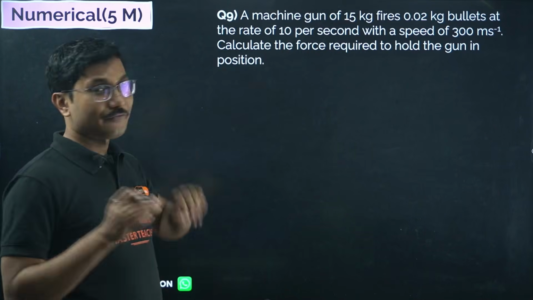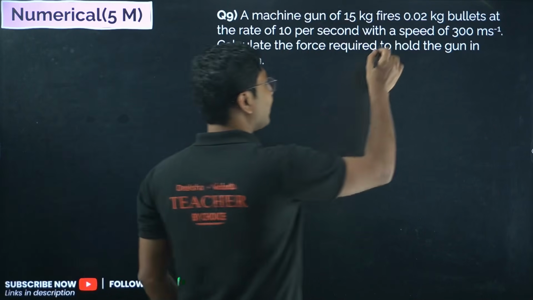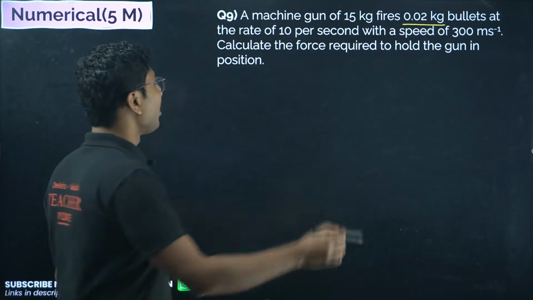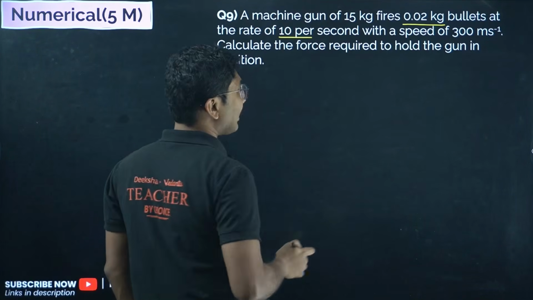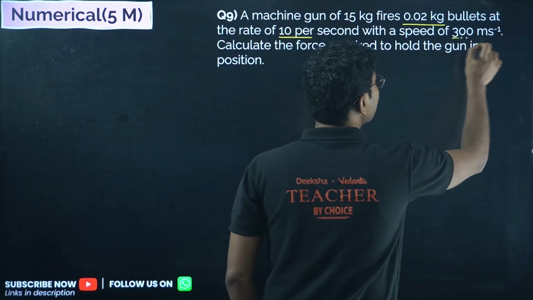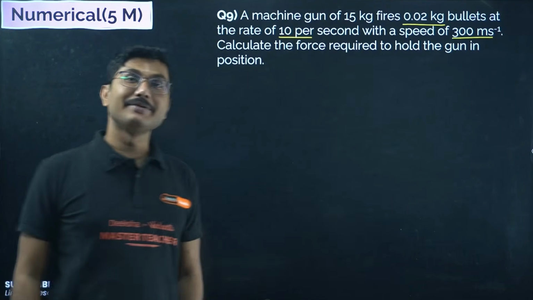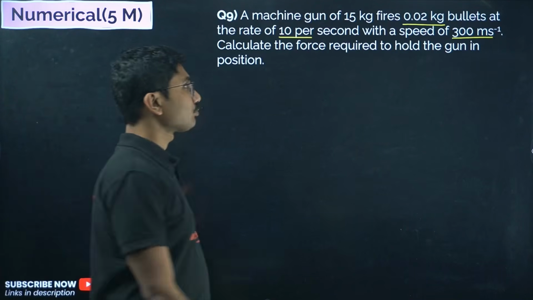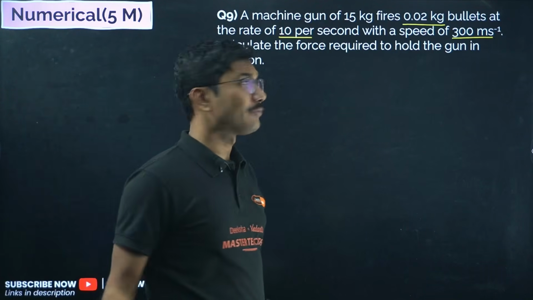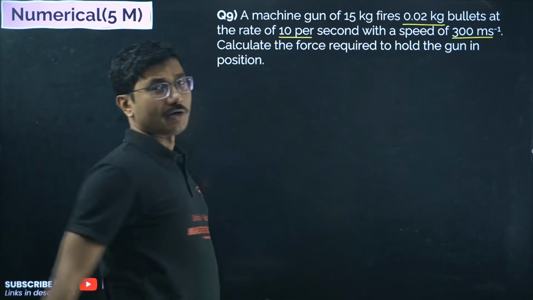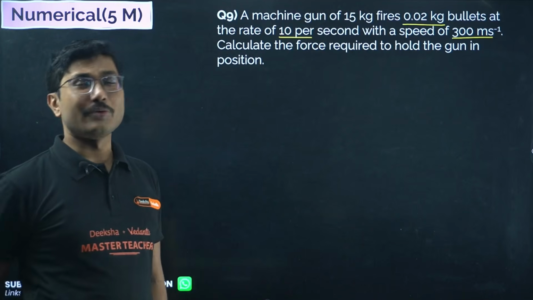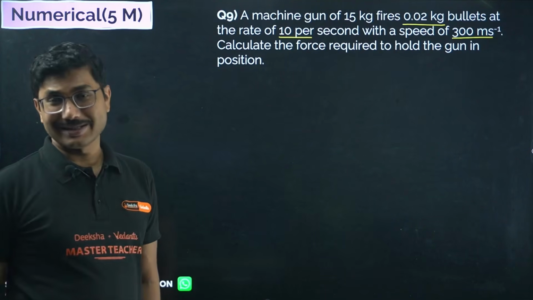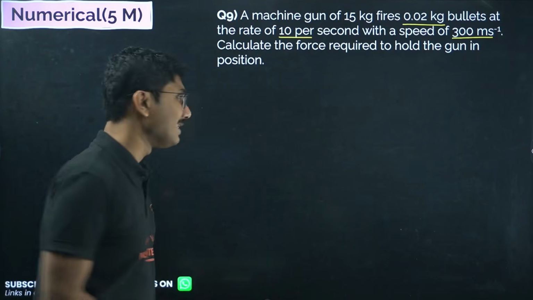Now, when you are firing a machine gun, obviously the mass of the bullet is very small, the rate is 10 per second, and the speed of the bullet is 300 meter per second. That is the main thing that makes the difference. So how to calculate the force? The mass of the gun is not important over here unless they ask you what is the acceleration of the gun. Okay, so you don't need to calculate the acceleration, only force is required. So this is a very easy question.